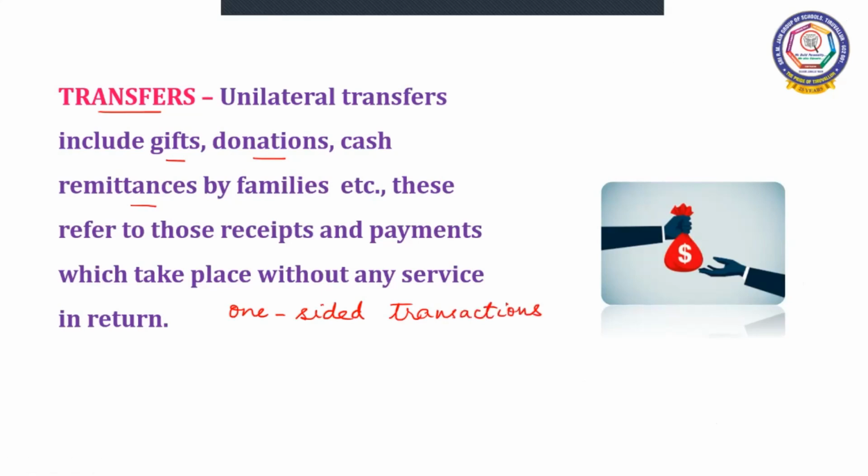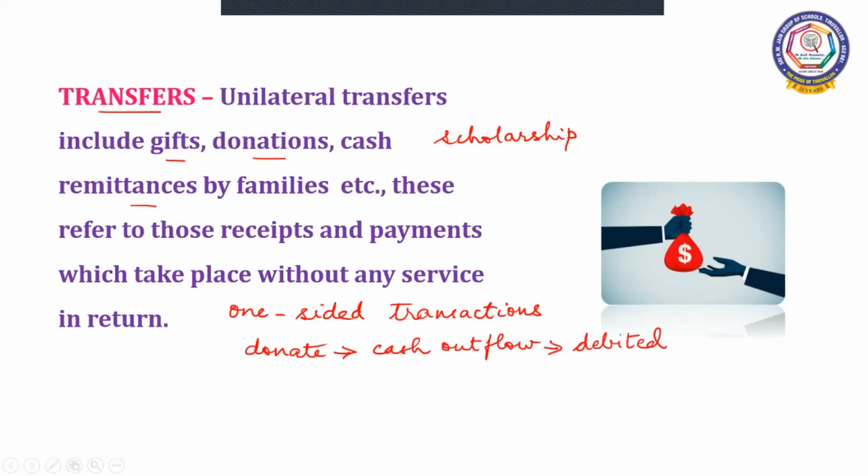Now, these transfers are in the form of gifts, donations, remittance by families, and even scholarship. All this comes under transfers. When we donate to other countries, then there is cash outflow, or the payment is made in terms of their currency to that particular country. Then this is debited.